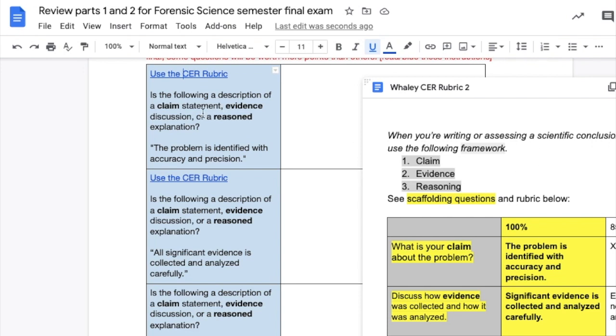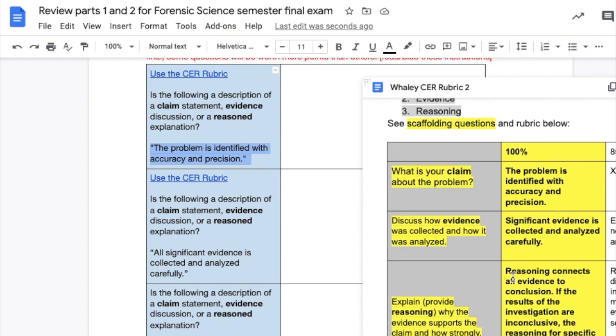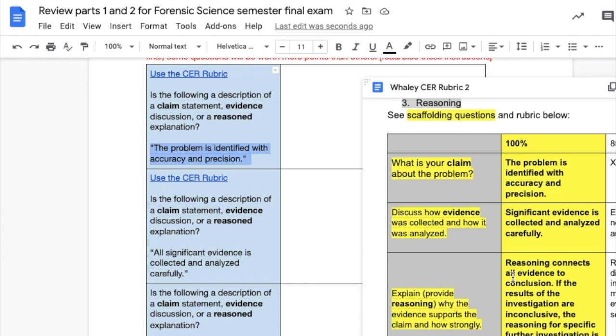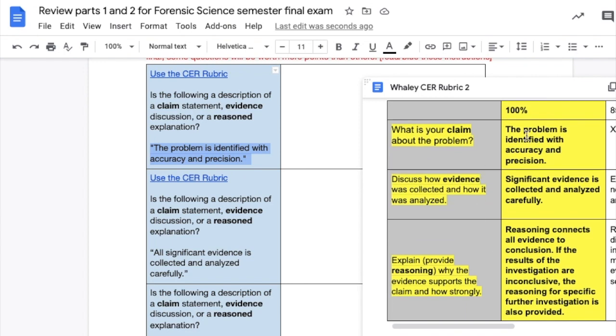Is the following a description of a claim, statement, evidence, discussion, or a reasoned explanation? The problem is identified with accuracy and precision. Is that an example of claim, evidence, or reasoning? So I look on this rubric. You can see it right here. The problem is identified with accuracy and precision. That is my claim about the problem needs to be written in that way.